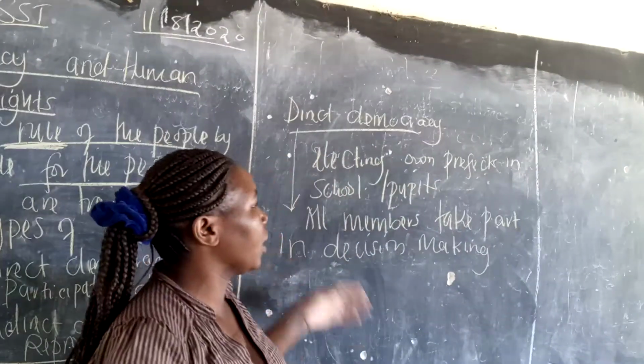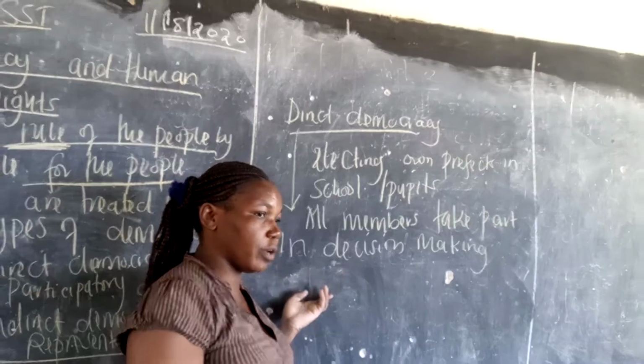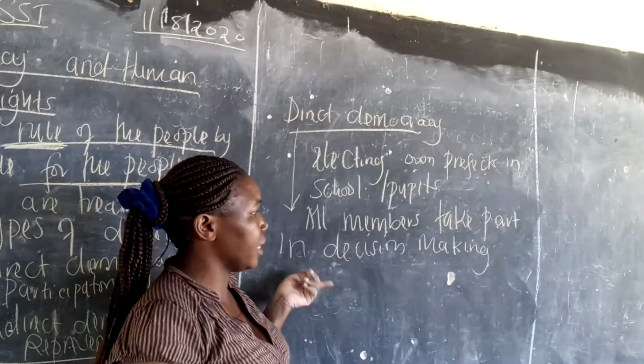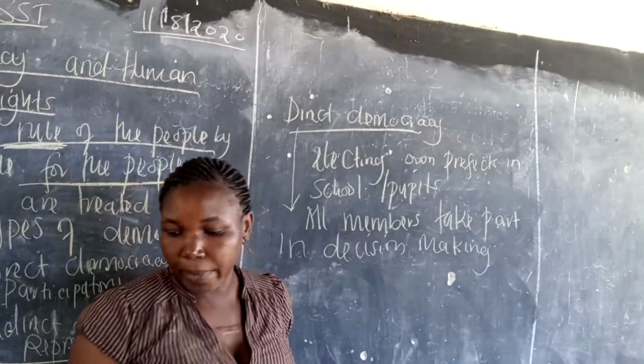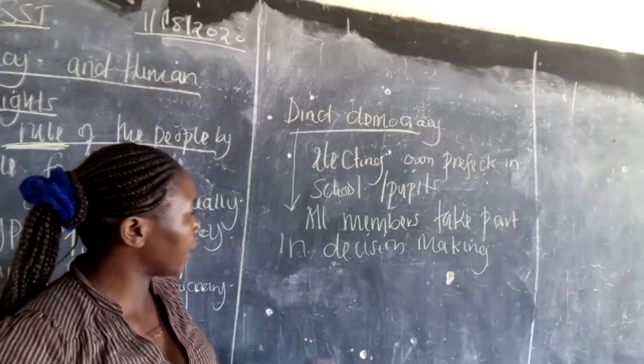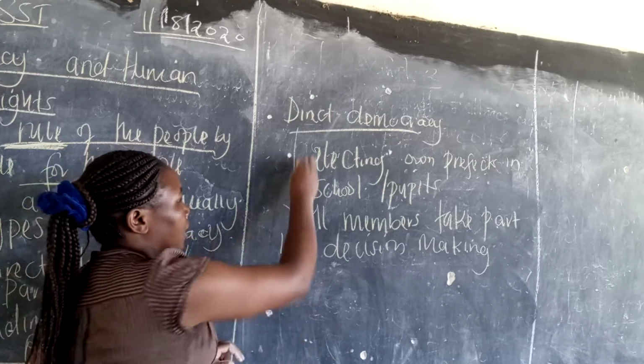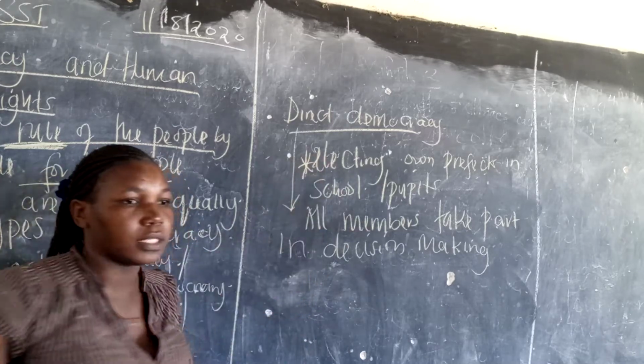Everybody in a school takes part in electing those prefects or the leaders they want. But we are talking about Kenya, not the school. The school is just an example.